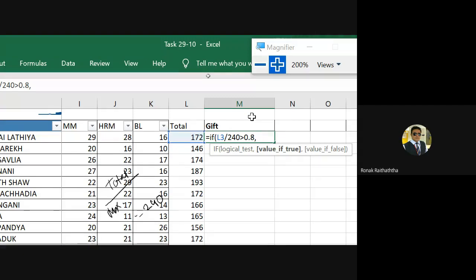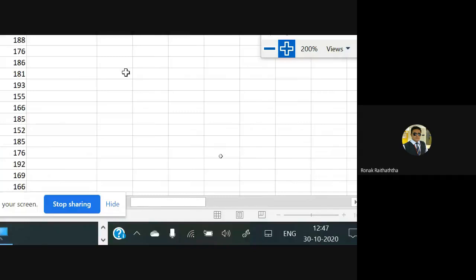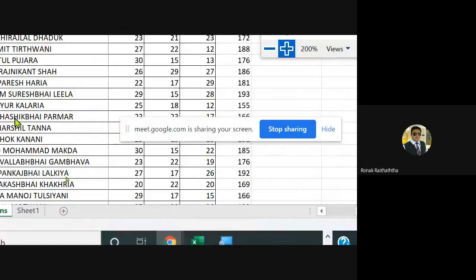Value if true. Now if this condition is satisfied, then straight away we are going to give the gift of 1200, right? It must be in double inverted commas, "gift of 1200". Closing the double inverted comma and pressing the comma. Now if you see the chart a bit, it must be visible to all of you.